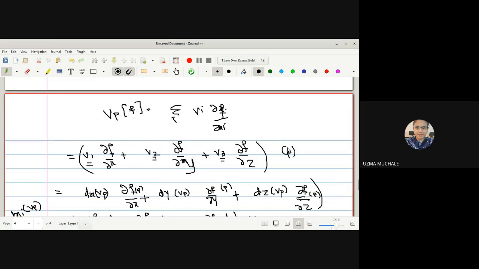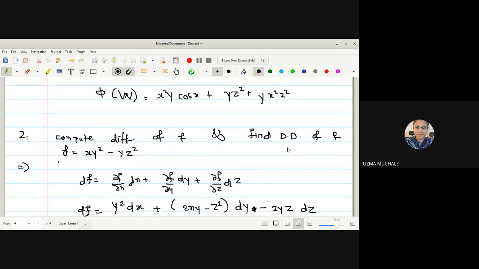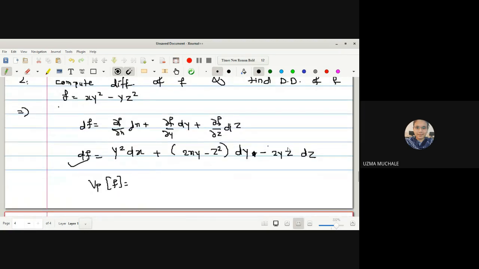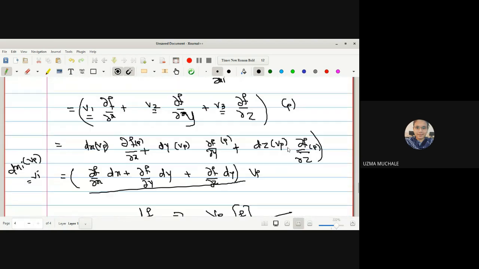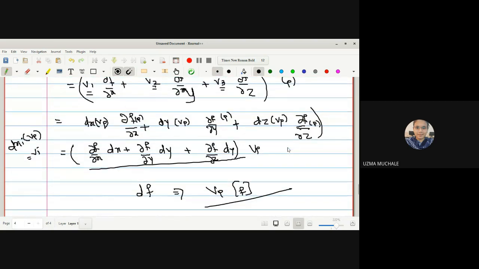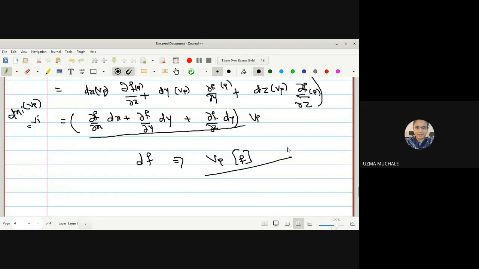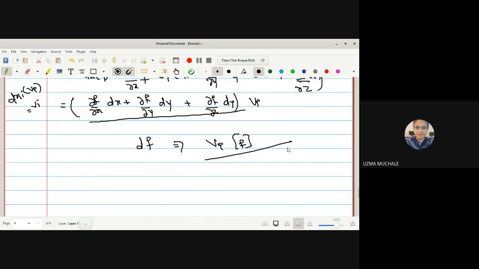Simply the question is confusing. What is given in the question? First you have to find DF and then find the directional derivative. But we know that DF and directional derivative are both the same. So what you have to do: first calculate the value of df, then write the formula of vpf and substitute the values of v1, v2, v3 using dxi Vp is equal to vi. The tangent vector vp at a point p we are evaluating, so you can take it outside of this bracket and we get the result.